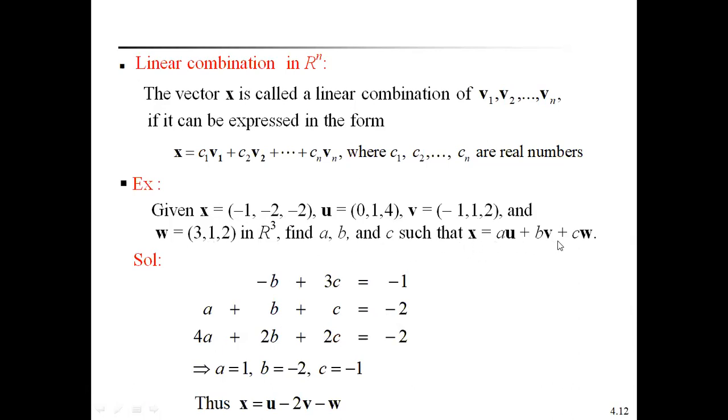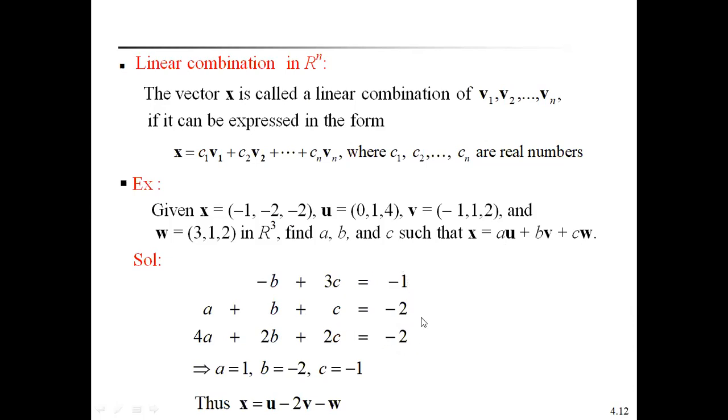So write in the form x equals a times u plus b times v plus c times w. Compare the coefficients on both sides, then we get these three equations: minus b plus 3c equals -1, a plus b plus c equals -2, 4a plus 2b plus 2c equals -2.